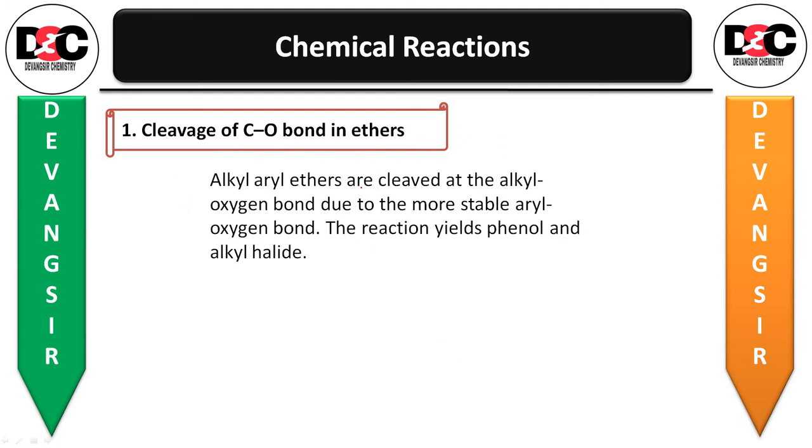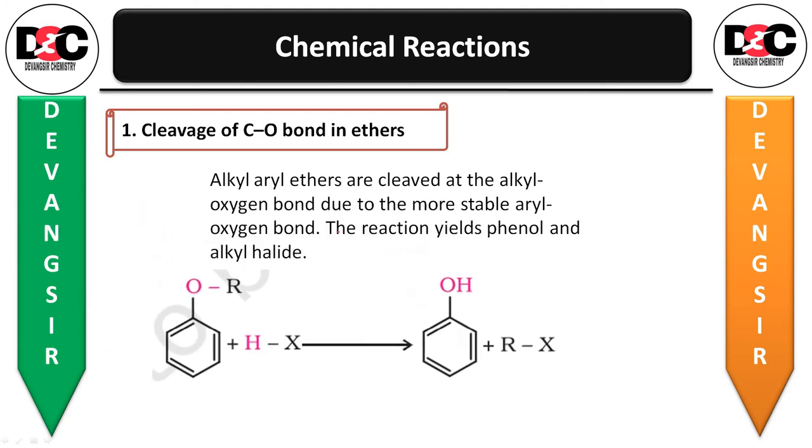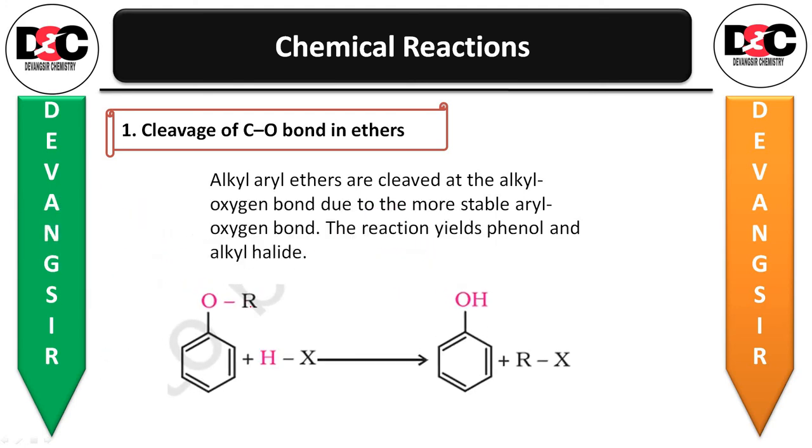Then alkyl aryl ethers are cleaved at the alkyl oxygen bond due to the more stable aryl oxygen bond. Aryl oxygen bond will be quite, see, partial double bond characteristics are there because of the benzene ring. So that bond breaking is quite tough as compared to the alkyl one. The reaction yields the phenol and alkyl halide. Let us see that. So take the alkyl aryl ether, react with HX, you will be getting the phenol and RX will be removed. Okay.